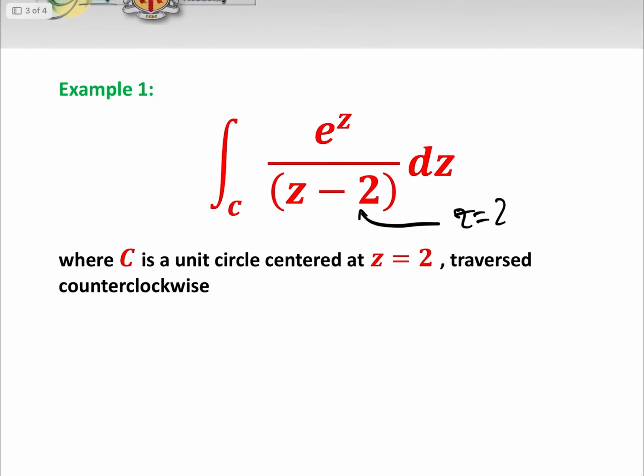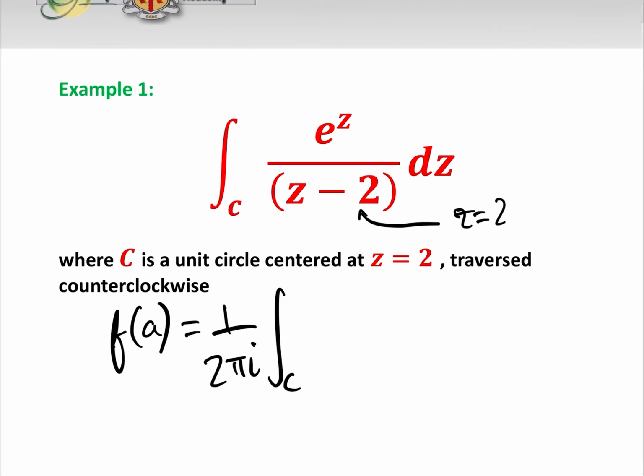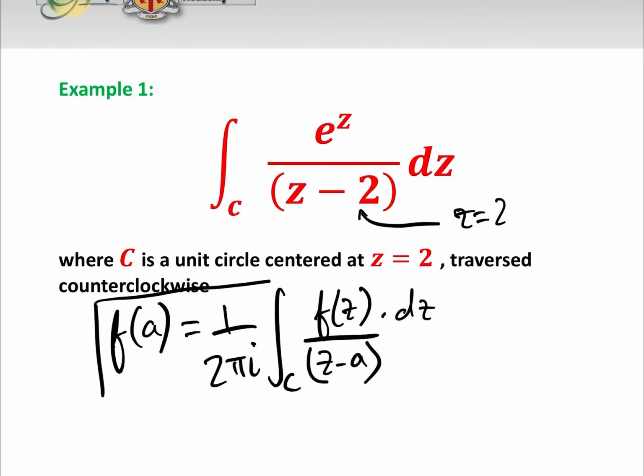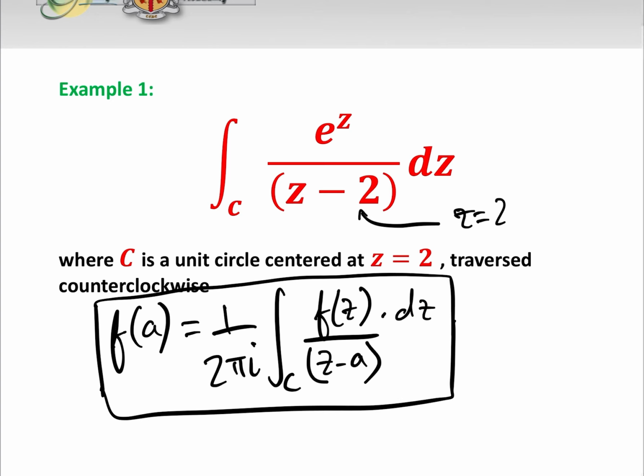And Cauchy's integral formula, just as a reminder, we have done this in a previous video, is f of a equals 1 over 2 pi i, the integral around C of f of z over z minus a dz. That's Cauchy's integral formula, and we use this when a is within the region about which we are integrating. So we're going to use this in this question.